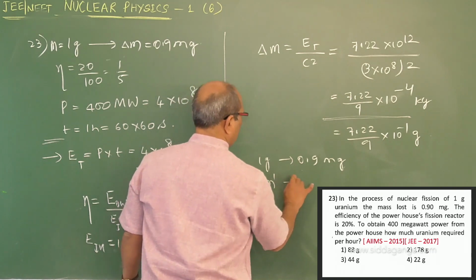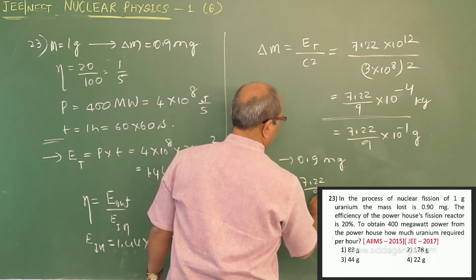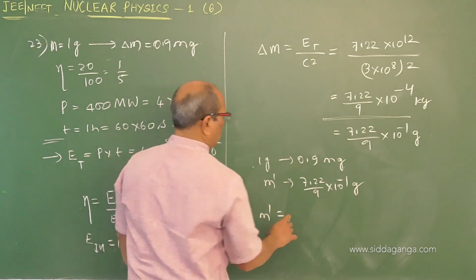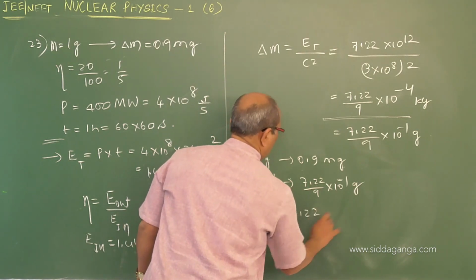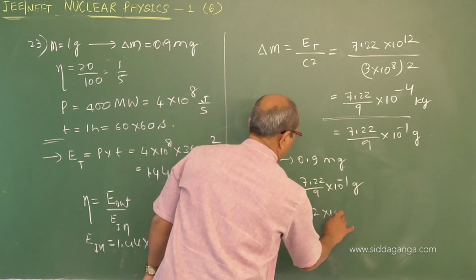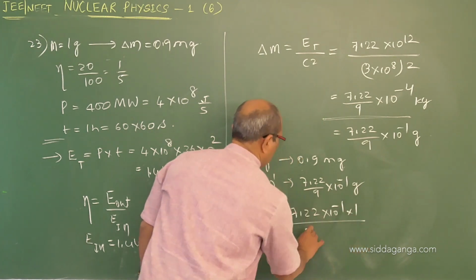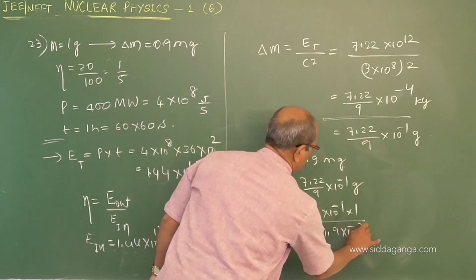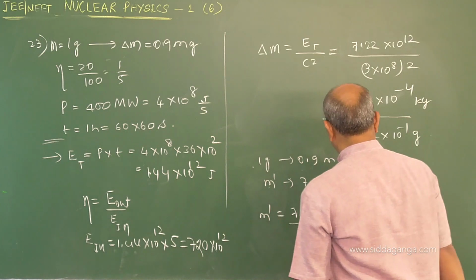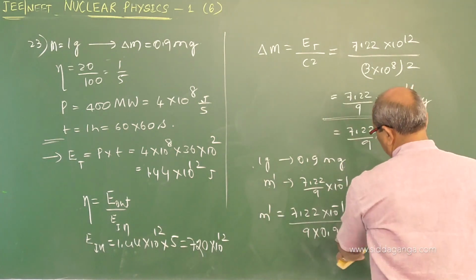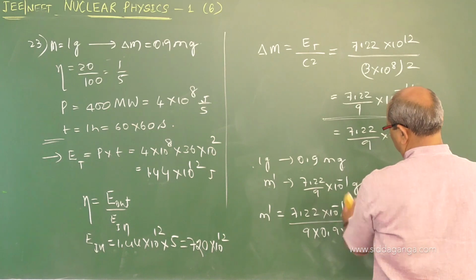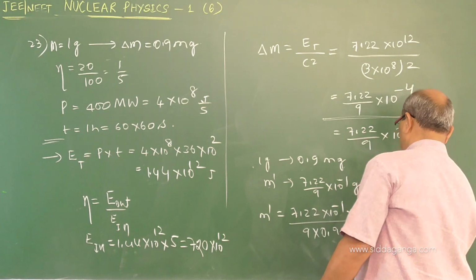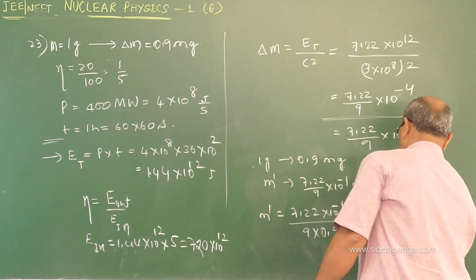Therefore, m dash required for 7.22 by 9 into 10 power minus 1 gram is m dash equal to 7.22 into 10 power minus 1 into 1 by 9 into 0.9 into 10 power minus 3. The minus 4 becomes plus 4, plus 3, so it can be written as 7220 divided by 9 into 9.